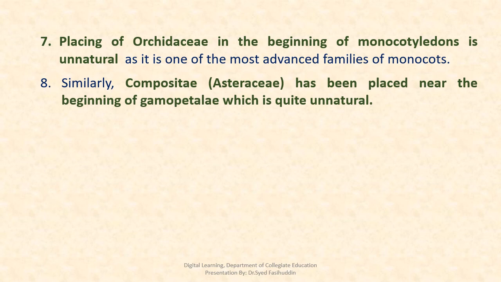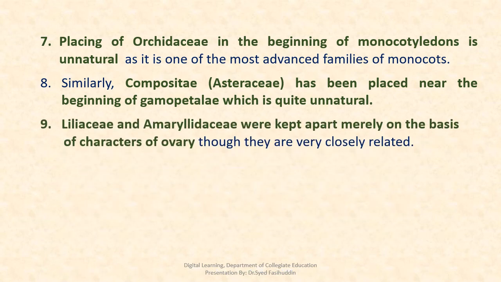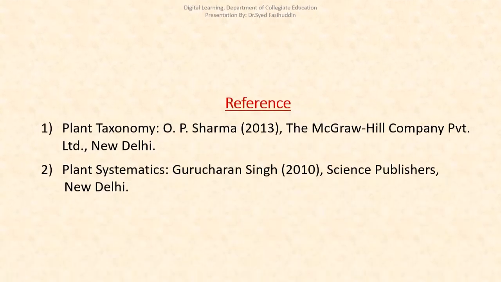Similarly, Compositae has been placed near the beginning of Gamopetalae, which is quite unnatural. Liliaceae and Amaryllidaceae were kept apart merely on the basis of characters of ovary, though they are very closely related.